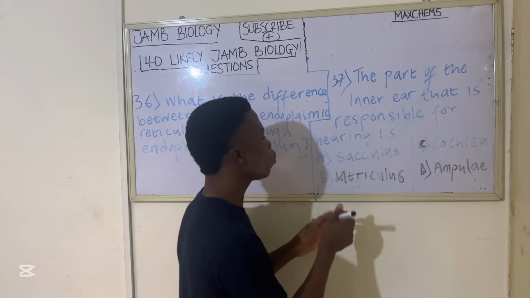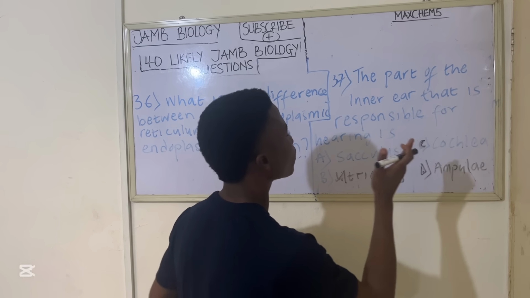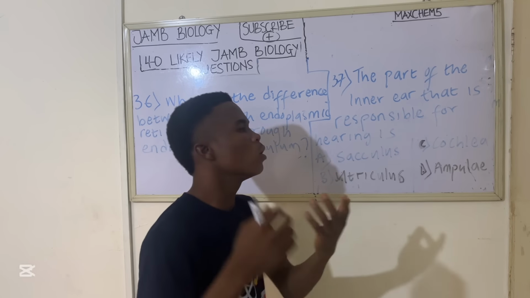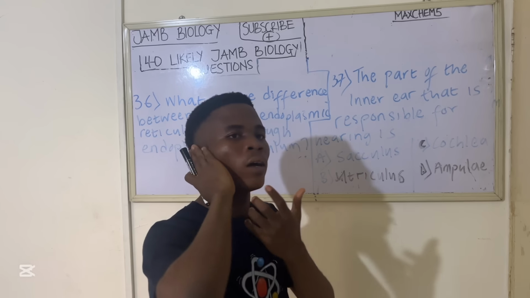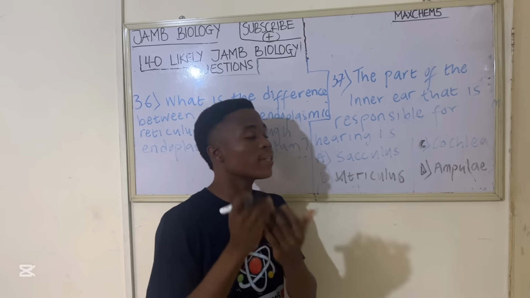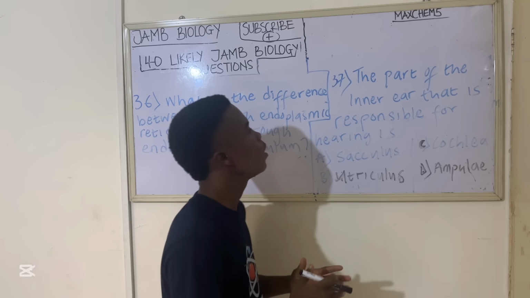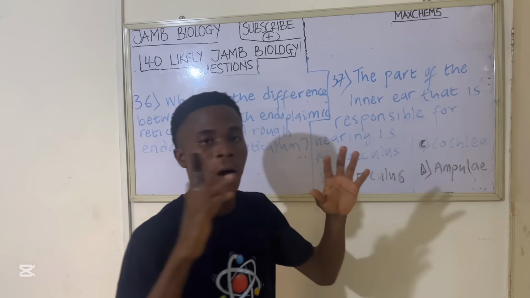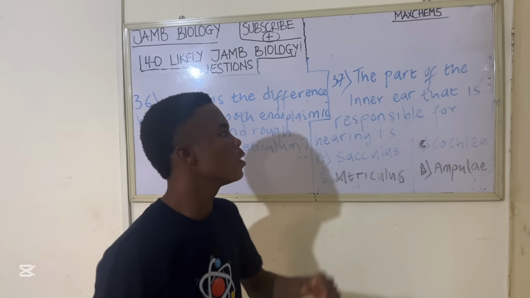So circulus, utriculus, cochlea, and ampulla. All of these are part of the inner ear. The ear has the outer ear, the middle ear, and the inner ear. The inner ear is responsible for hearing and balancing. You understand? Hearing and balancing.